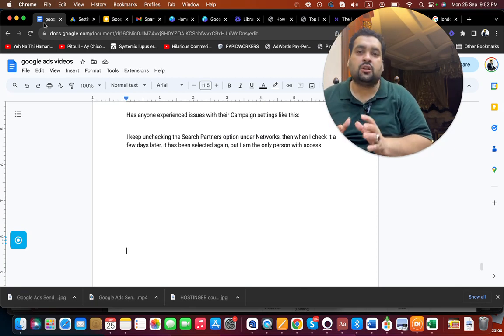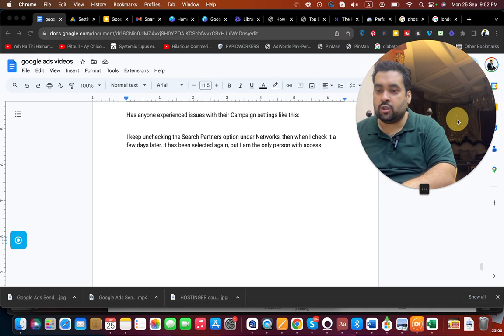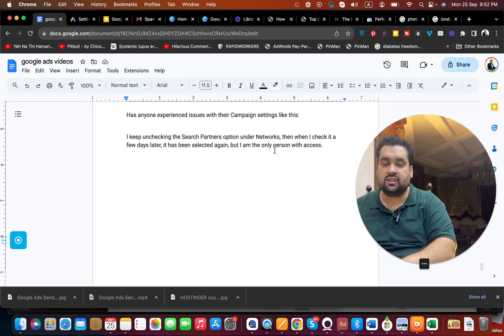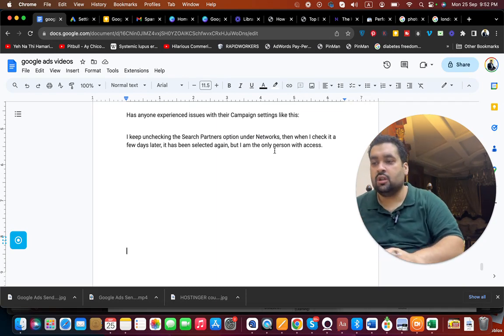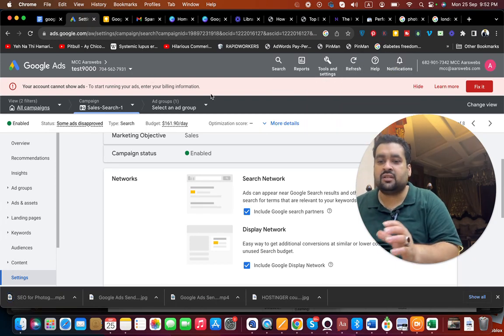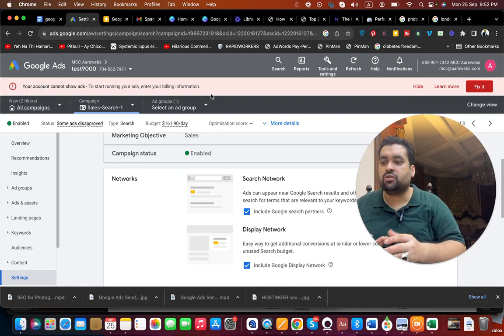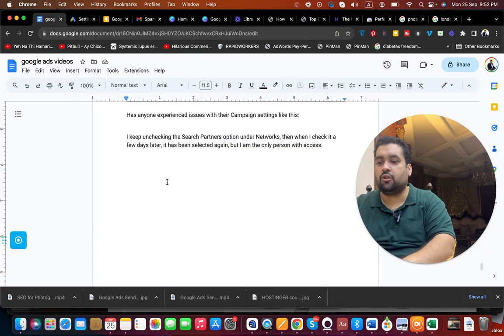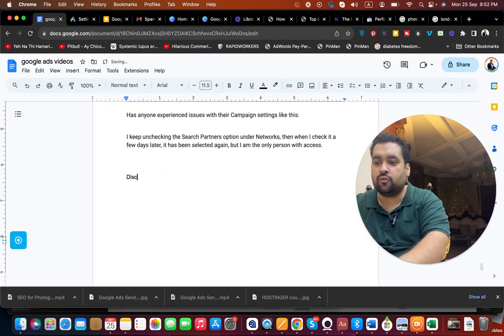Because you are saying that you are the only person with access, you do not need to worry. This is not your account being hijacked or something like that. It's just a simple glitch, which is why it happens. If you look around in the notifications, there is something called auto apply recommendations. Whenever you see such a thing, you always have to dismiss your recommendations or manually approve them, because due to your auto recommendations it's going to happen.